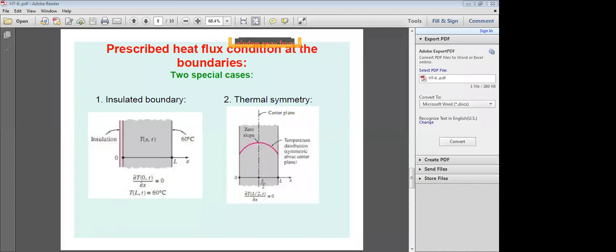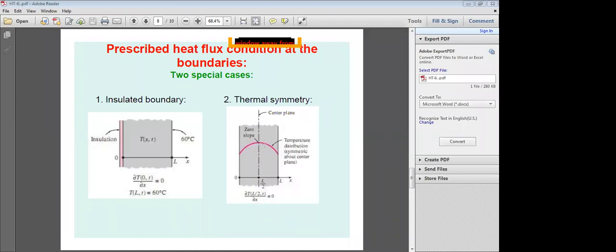At the center, x = L/2. With thermal symmetry, if you heat here, the temperature of the body increases and is parabolic in nature, and at the center the slope is 0. Then the temperature variation ∂T/∂x at x = L/2 at the center, at a given time t, is equal to 0.